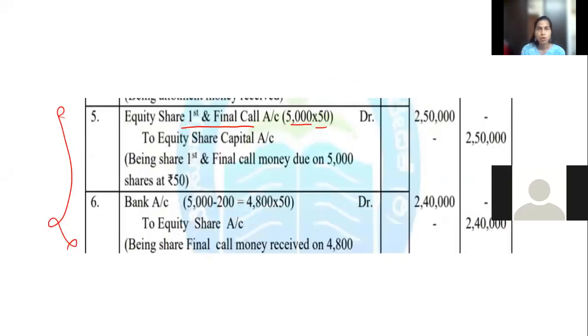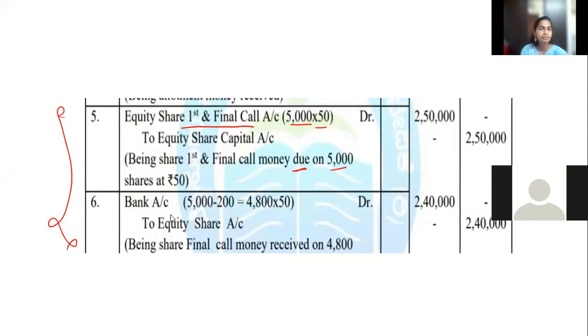So it is like this. When you multiply, you will get 2,50,000. Being first and final call money due, on how many shares? 5,000 shares at rupees 50 per share. Fine? Yes.